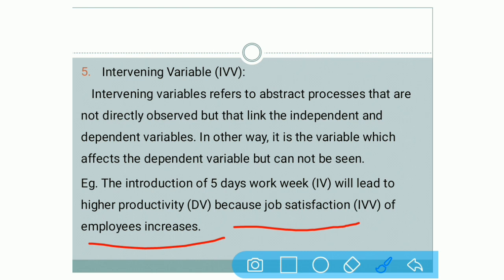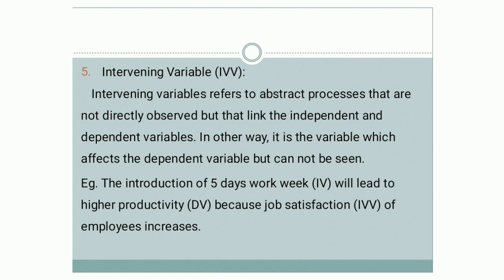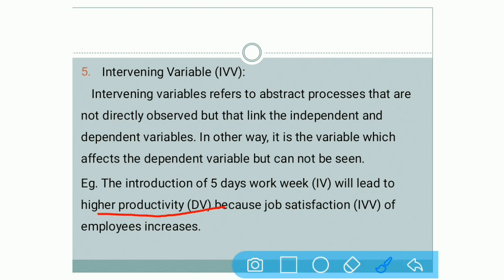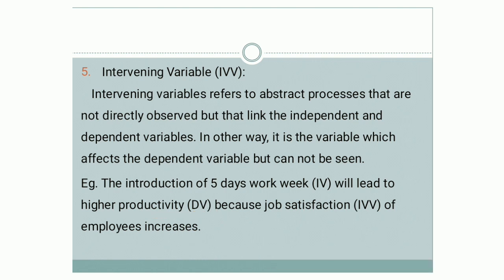So here, what is the intervening variable? It affects the dependent variable. Whatever the result of the dependent variable is, negative or positive, it can be negative, it can be positive, but you can say that it cannot be seen. So here we are concluding with the 5 variables.